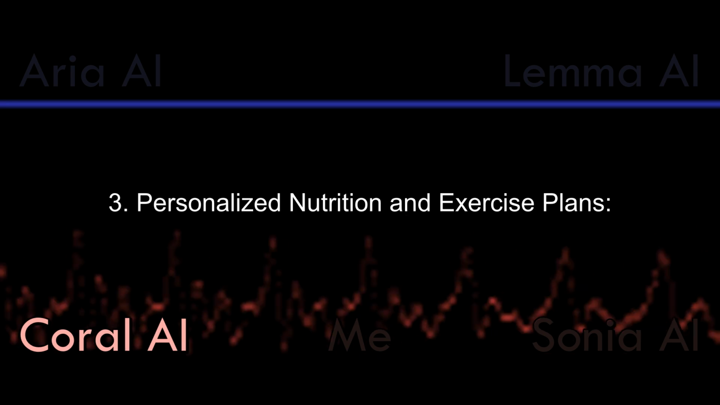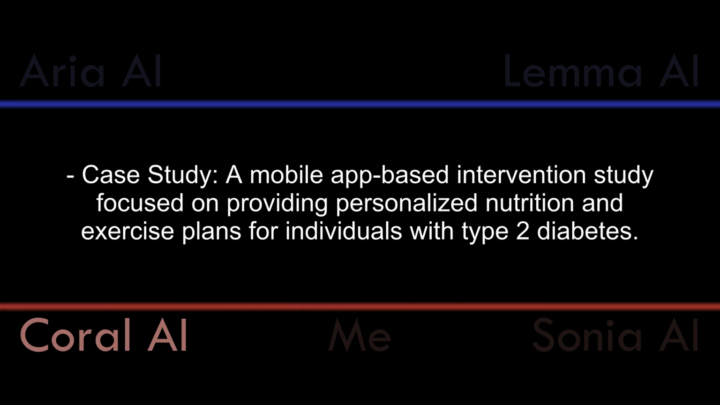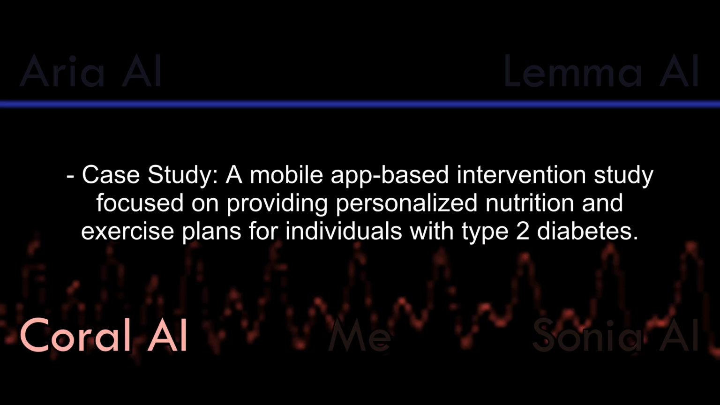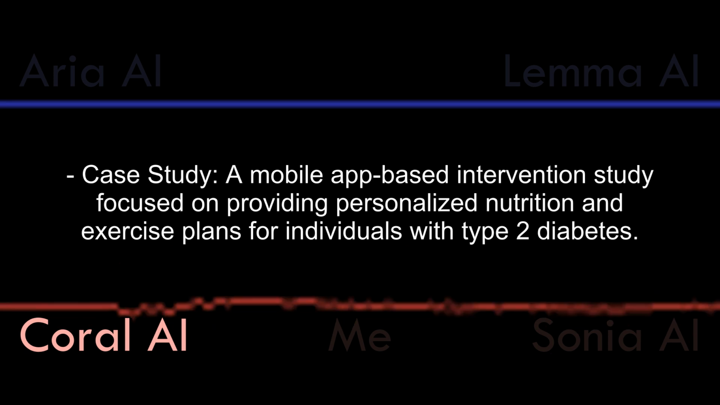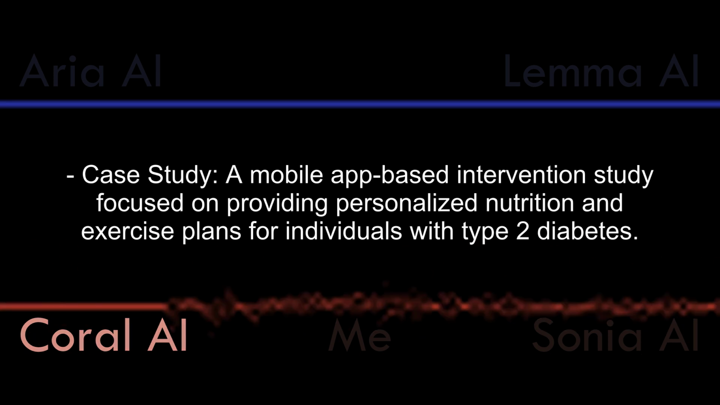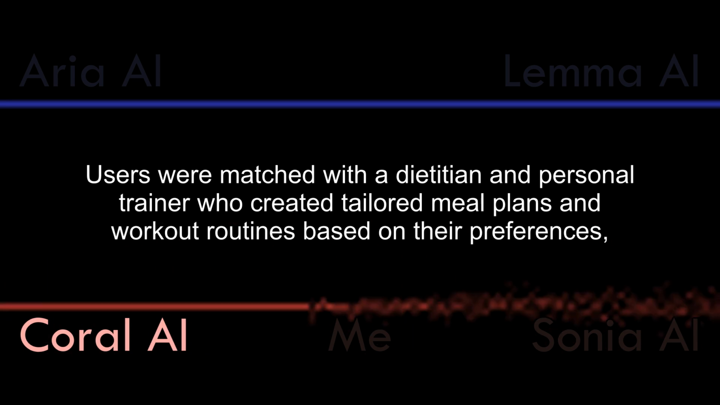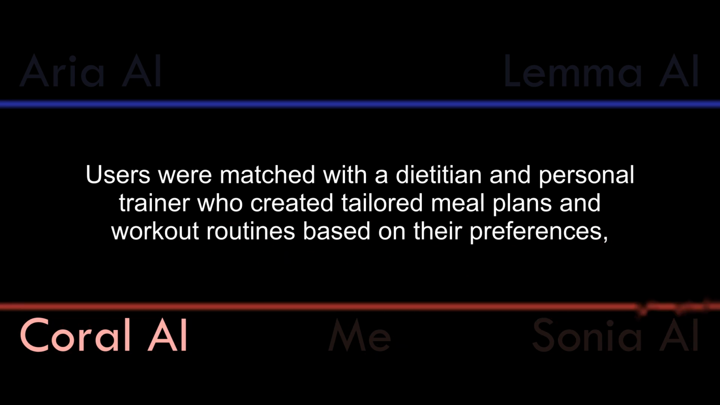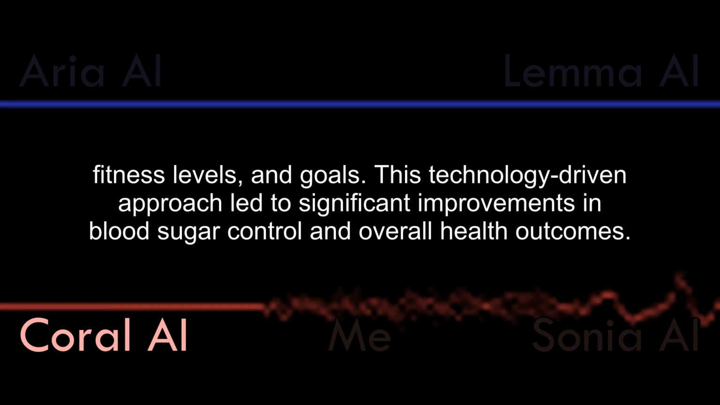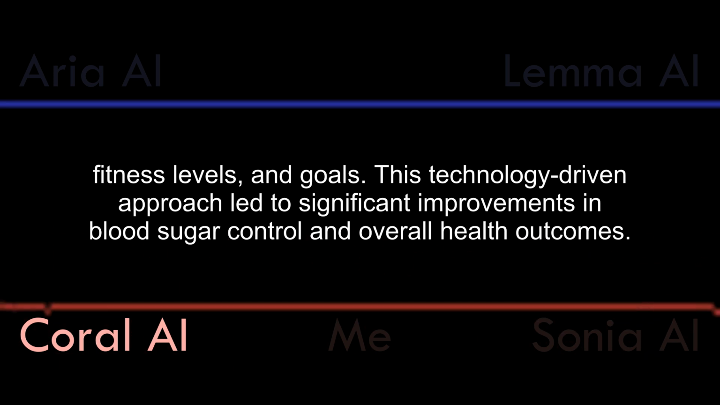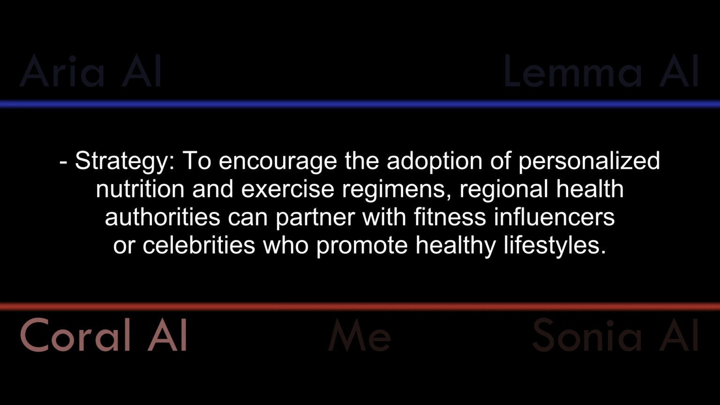3. Personalized nutrition and exercise plans. Case study: a mobile app-based intervention study focused on providing personalized nutrition and exercise plans for individuals with type 2 diabetes. Users were matched with a dietitian and personal trainer who created tailored meal plans and workout routines based on their preferences, fitness levels, and goals. This technology-driven approach led to significant improvements in blood sugar control and overall health outcomes.